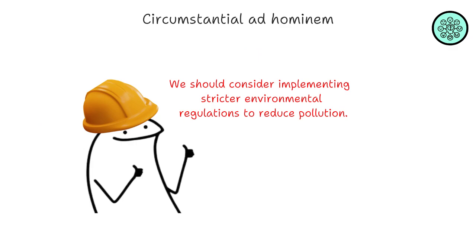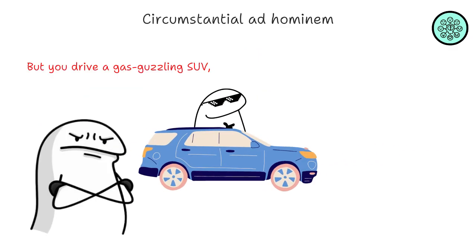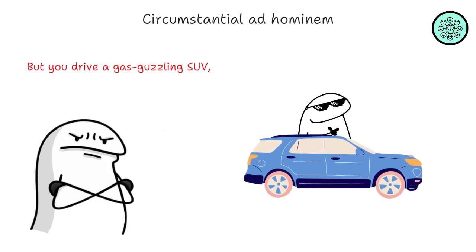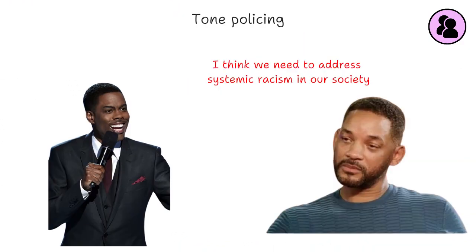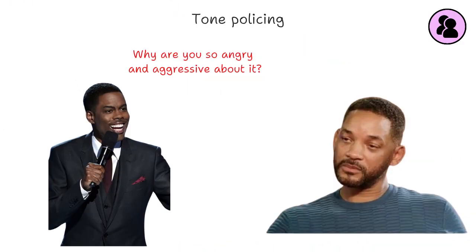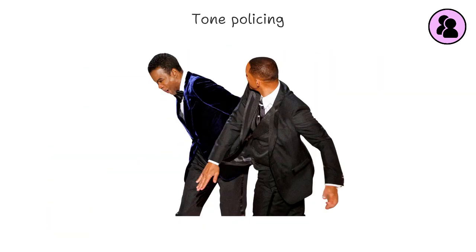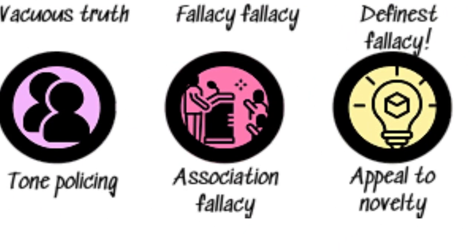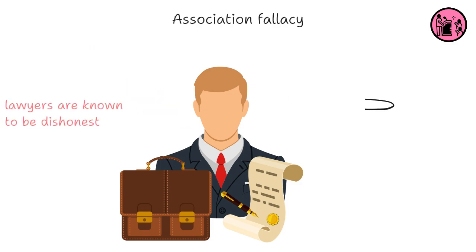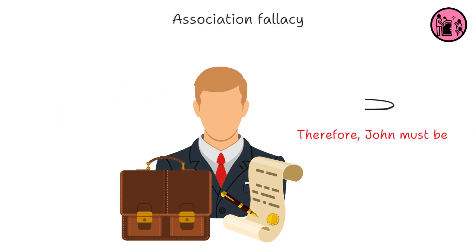Circumstantial ad hominem. Stating that the arguer's personal interest in advancing a conclusion means that their conclusion is wrong. Tone policing. An ad hominem fallacy that focuses on the emotion behind a message rather than the message itself as a discrediting tactic. Association fallacy. It's the fallacy that asserts that properties of one thing must also be properties of another thing if both things belong to the same group.